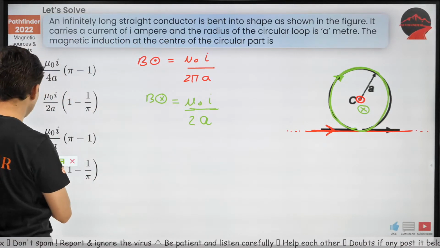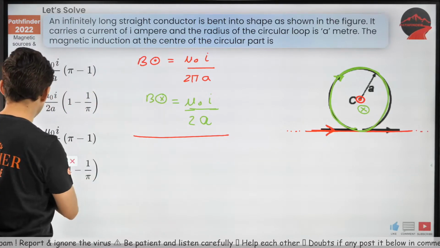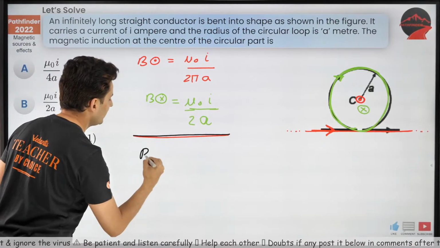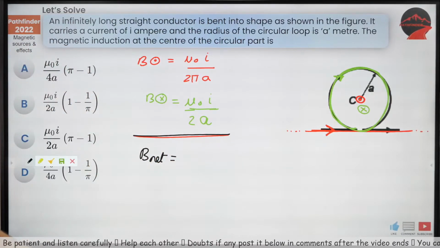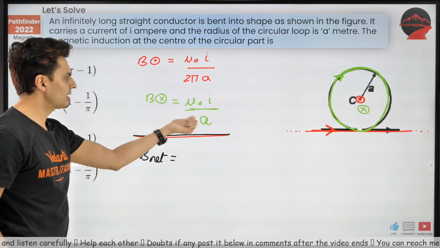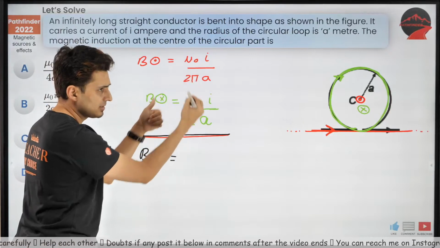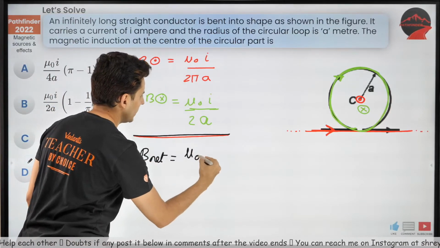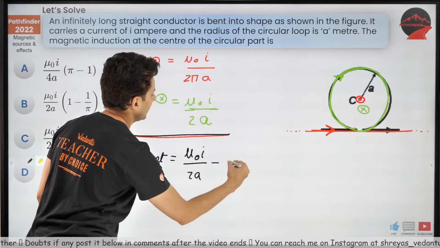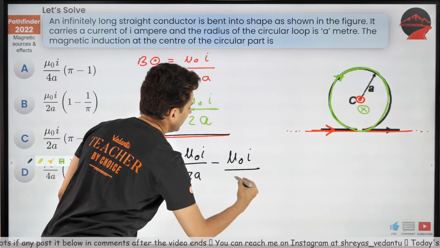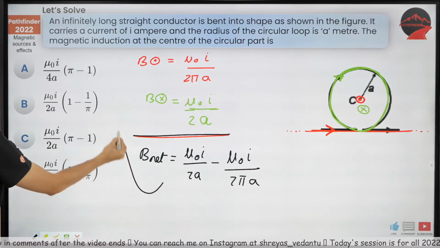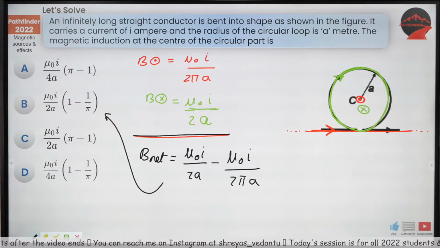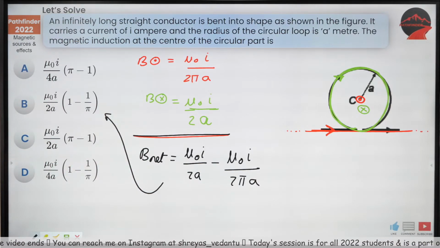So when you find the net magnetic field, it will be this minus this, whichever is bigger. Obviously this is bigger because there is a pi downstairs. So mu naught I by 2a minus mu naught I by 2 pi a. And which one will that be? Check this out. Is it this one? Option B? Yep, option B, guys.